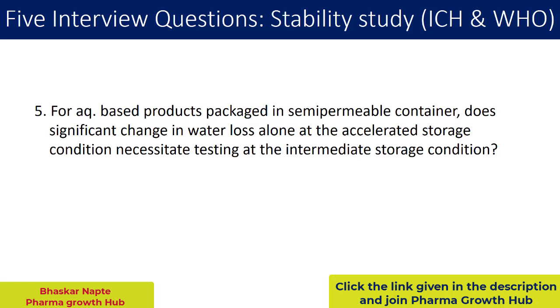For semi-permeable, as I explained at the beginning of this question, this kind of container can allow passage of water, and hence for the aqueous based product there can be a possibility of water loss. And according to the ICH and WHO guideline, a 5% water loss is considered to be a significant change. Now, if you remember, in case a significant change occurs at accelerated storage condition, you have to test the product at the intermediate storage condition.